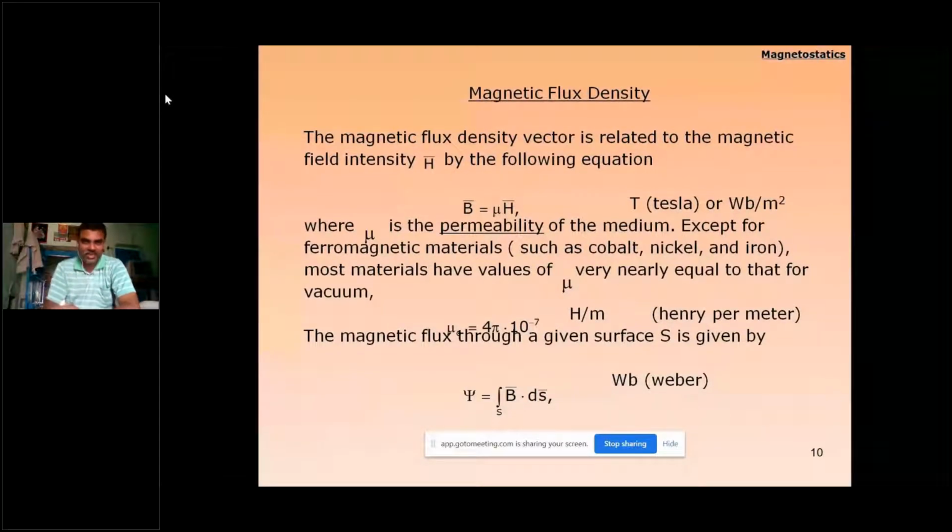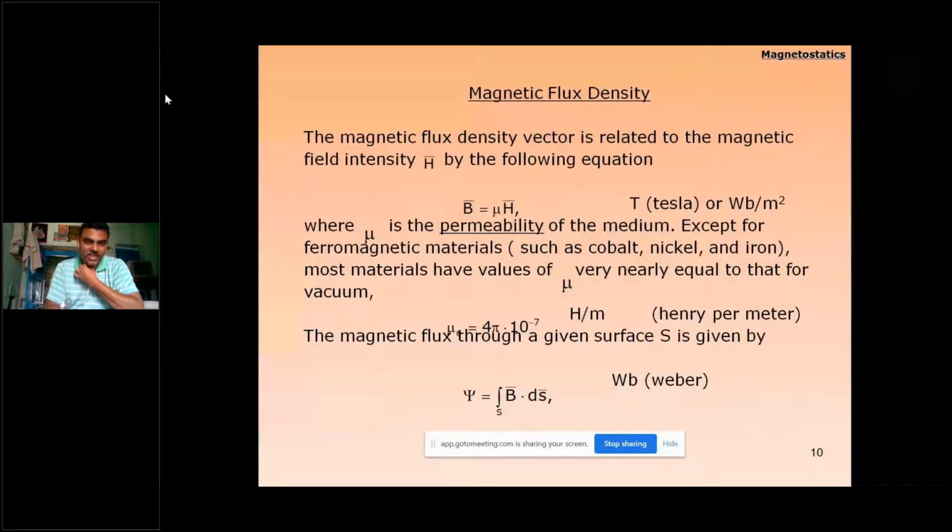The magnetic flux density, which is again a vector, is described by mu into H, where mu is the permeability of the medium. With respect to free space, the free space permeability is 4 pi into 10 power minus 7 Henry per meter, whereas for electric fields we have the free space permittivity epsilon naught, 8.854 into 10 power minus 12 Farad per meter.